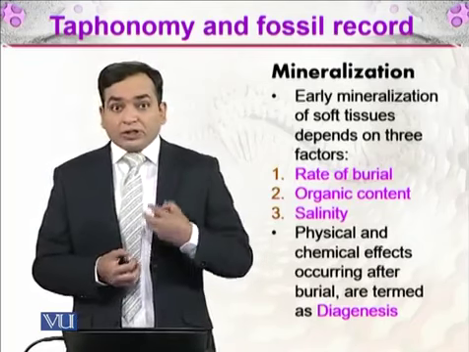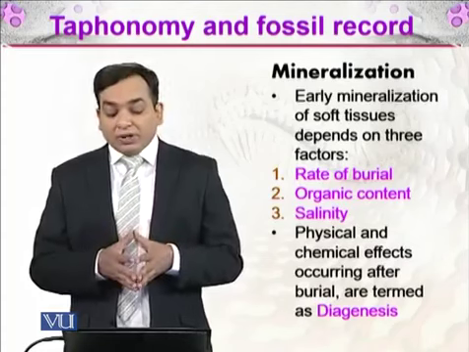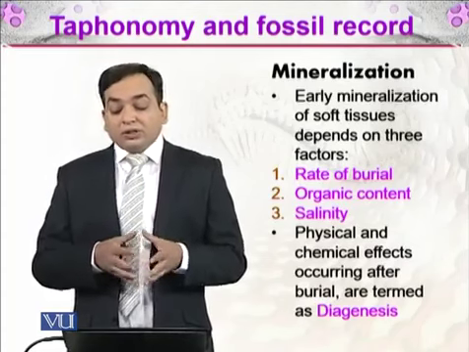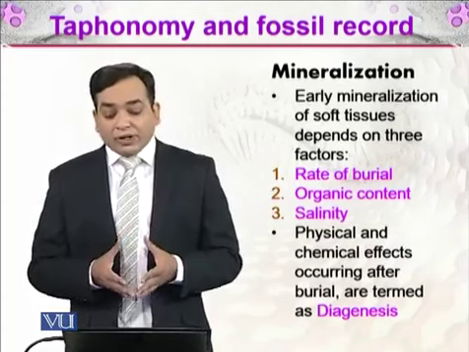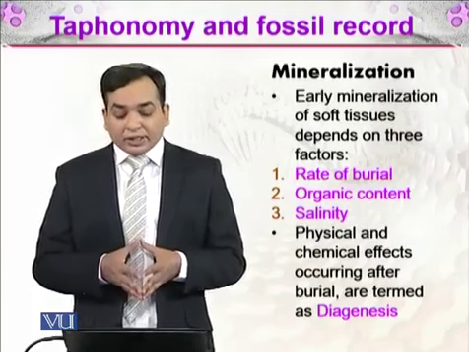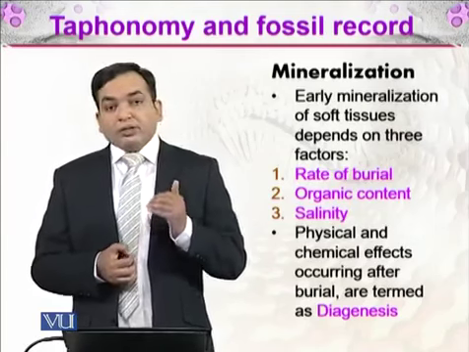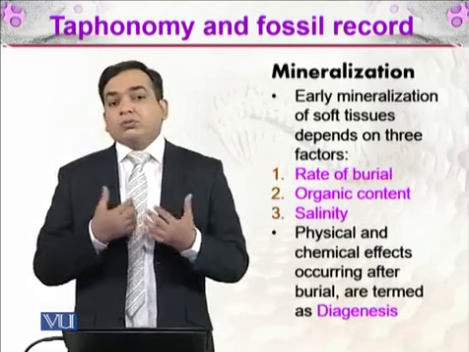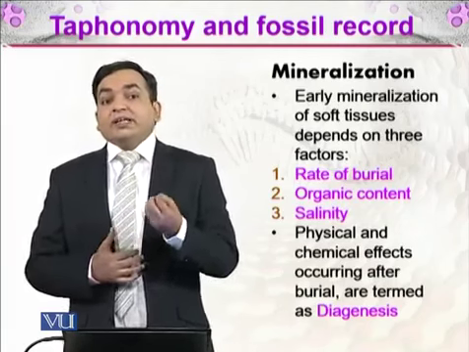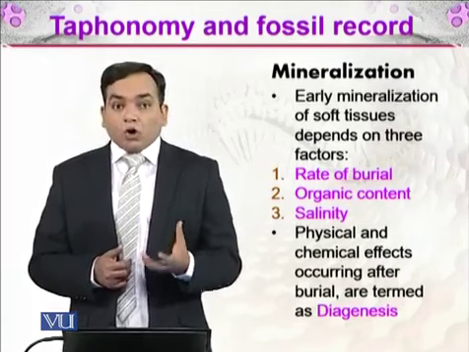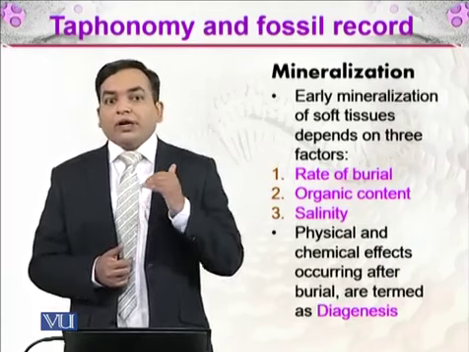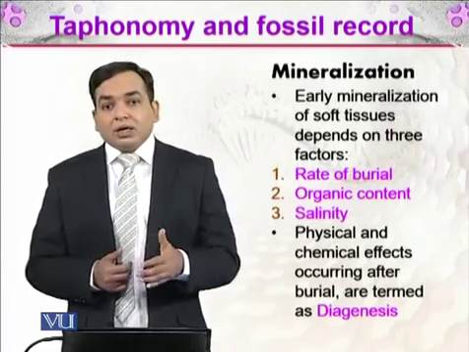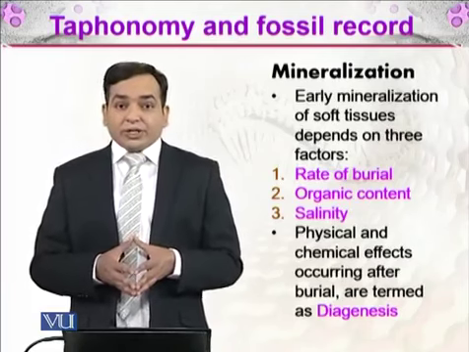So if minerals deposit in anything, that is mineralization, and this depends upon the rate of burial, organic content, and the salinity. And then the physical and chemical effects occur, right? So what are the physical and chemical effects called when a person or an organism or a plant dies? That is called diagenesis.